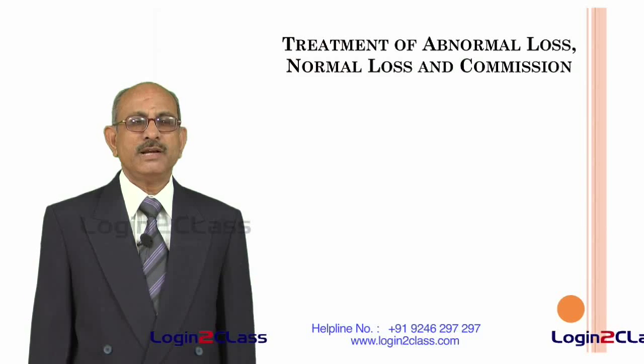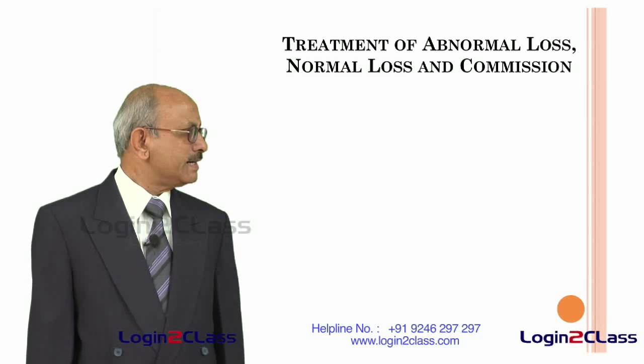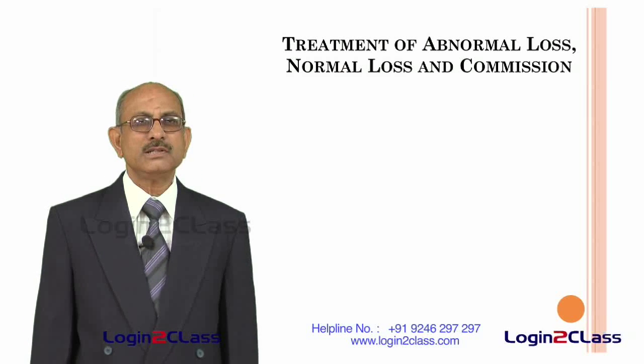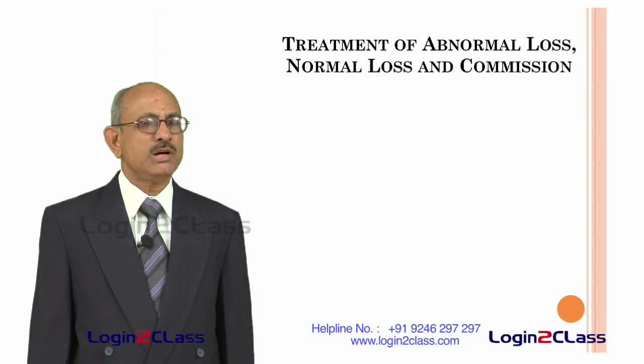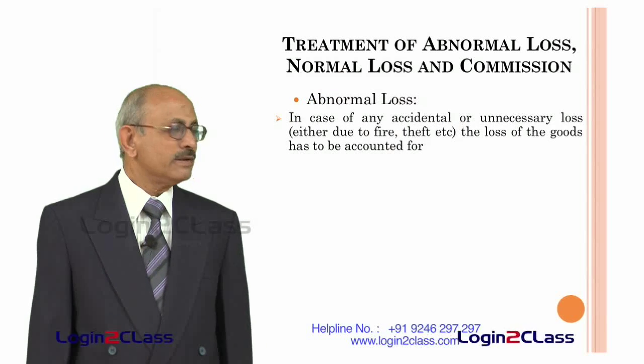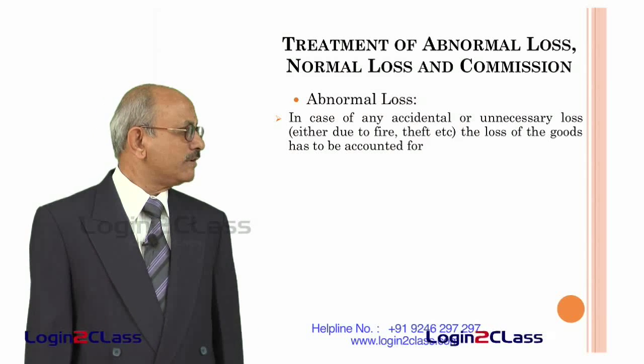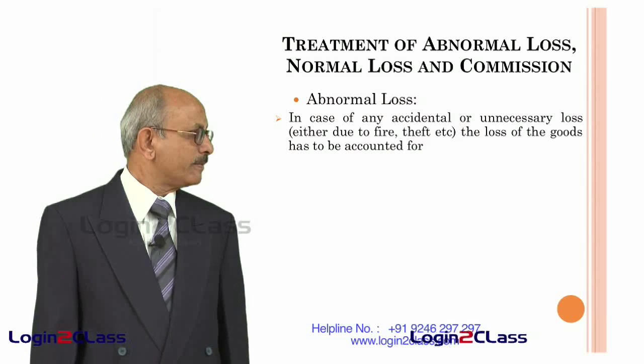In addition to that, we have to think of the treatment of different kinds of losses known as abnormal loss and normal loss, and also how to account for the commission. So in the case of abnormal loss, we have to define what is the meaning of abnormal loss, and we have to find out how this is accounted for.